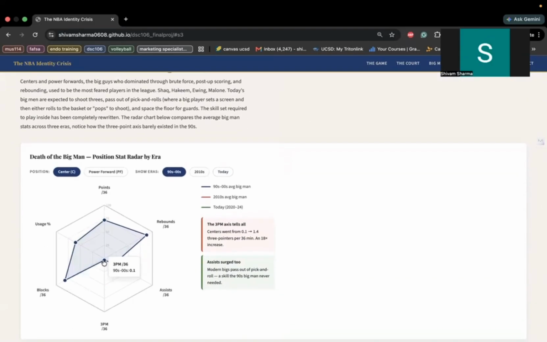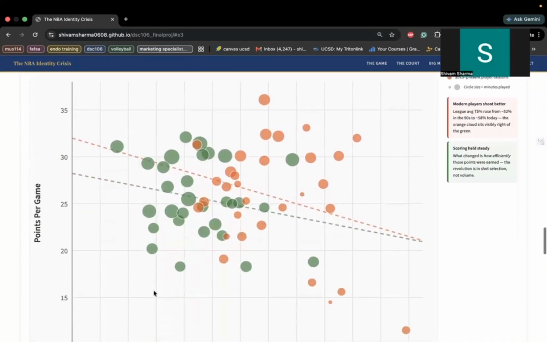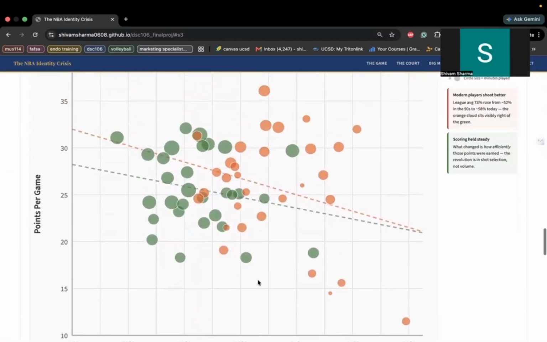Next, we have a radar chart of the centers. Back then, centers most notably would only have around 0.1 three-pointers per 36 minutes, but today, it's as high as 1.4. Our next chart is a chart showing the points per game with the true shooting percentage.